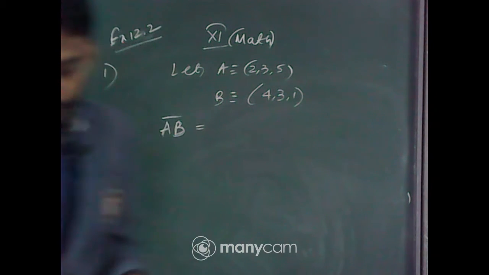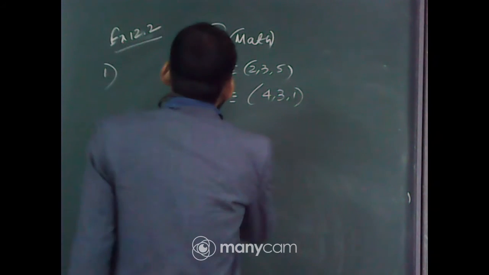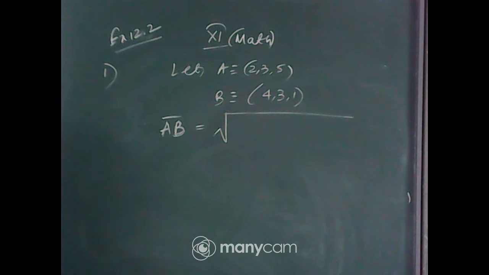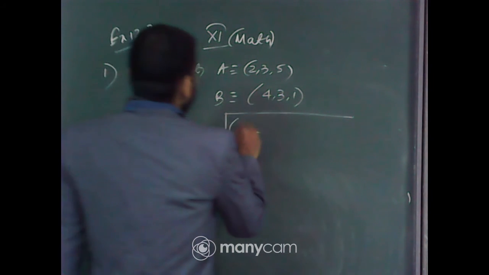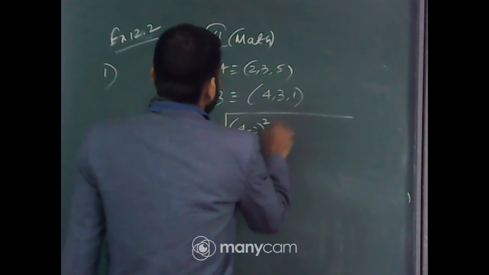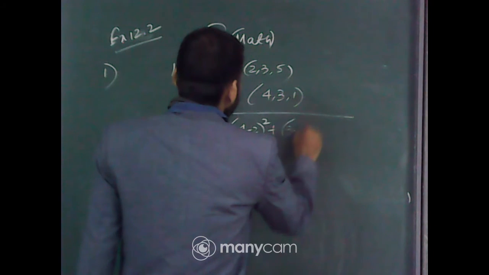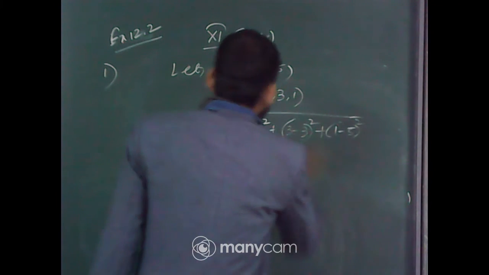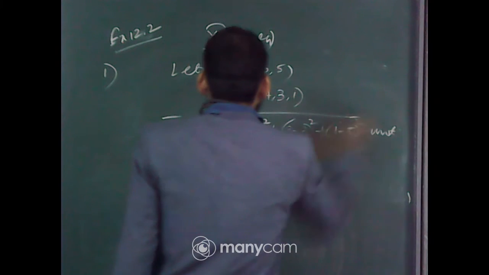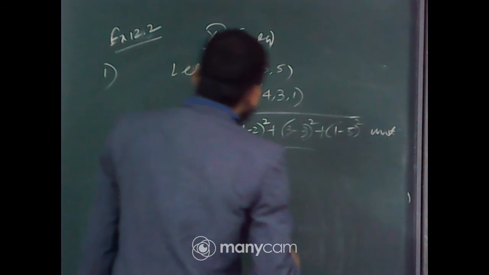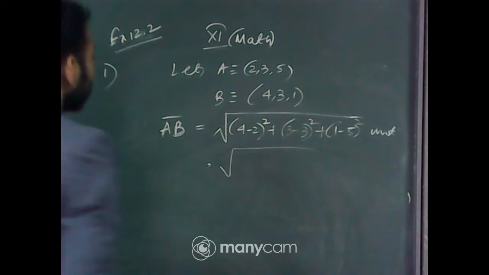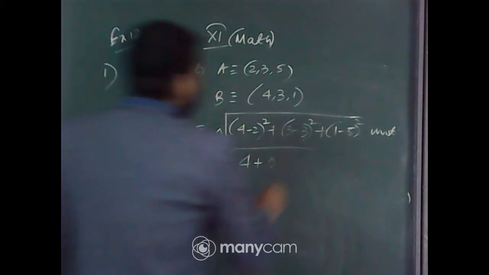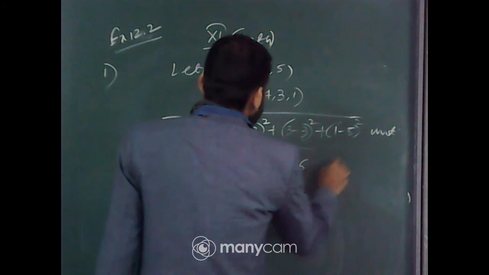AB bar is root under 4 minus 2 whole square plus 3 minus 3 whole square plus 1 minus 5 whole square unit. That means 4 minus 2 whole square is 4, plus 3 minus 3 whole square is 0, and the last one is 16.